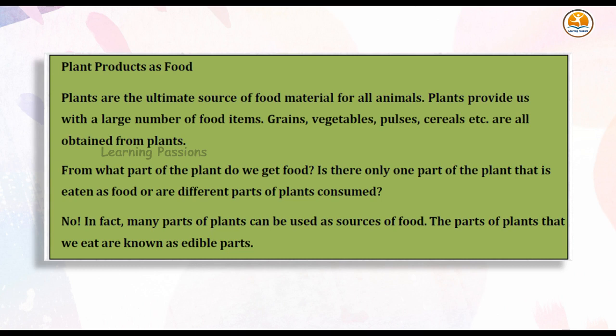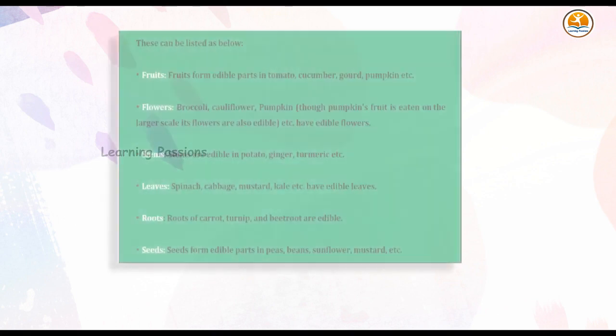From what part of the plant do we get food? Is there only one part of the plant that is eaten as food? Or are different parts of plants consumed? No. In fact, many parts of plants can be used as sources of food. The parts of plants that we eat are known as edible parts. These can be listed as below.